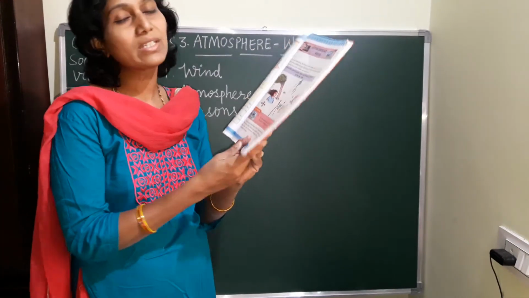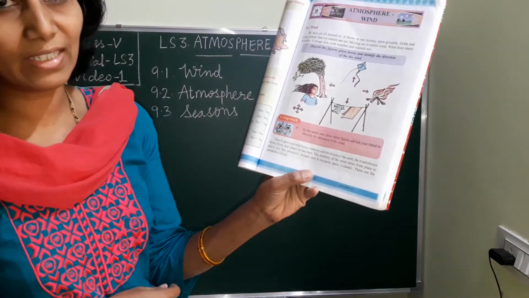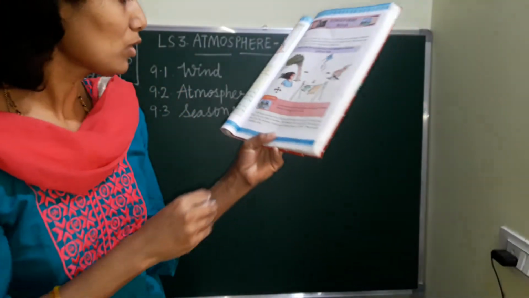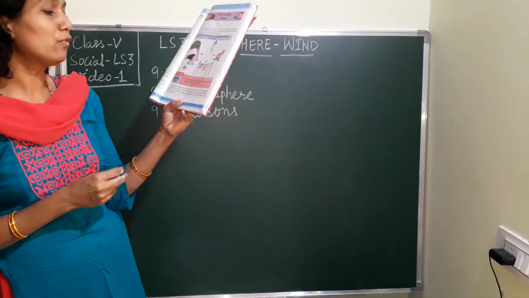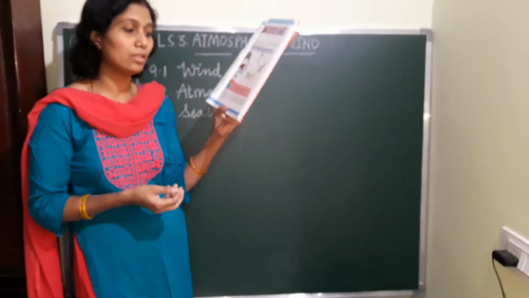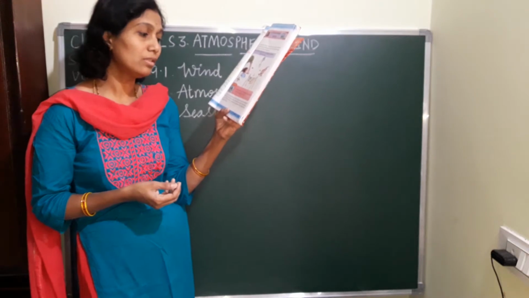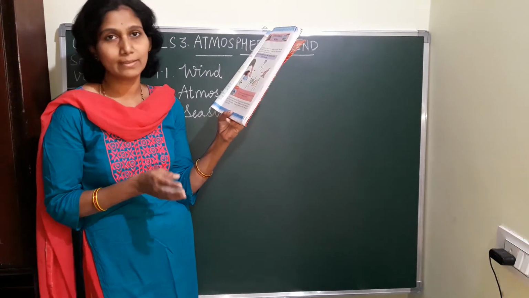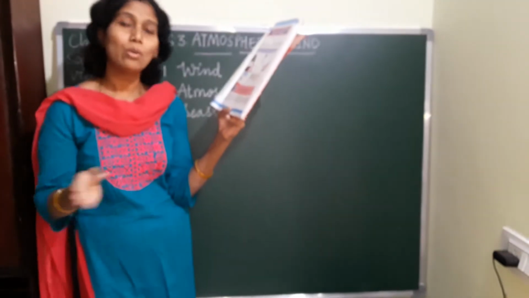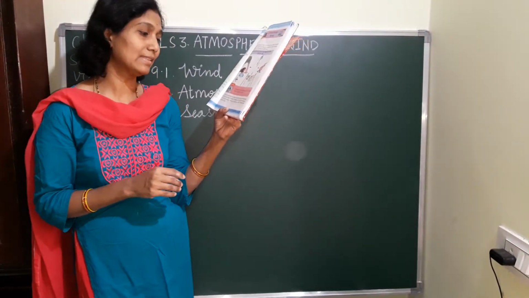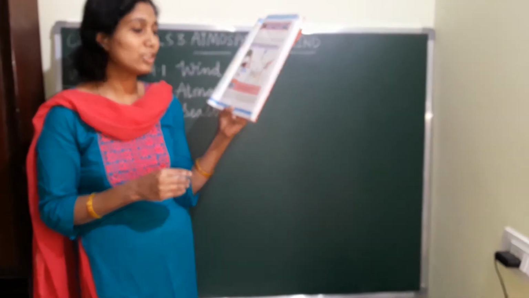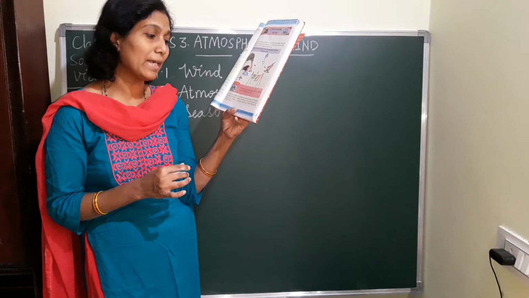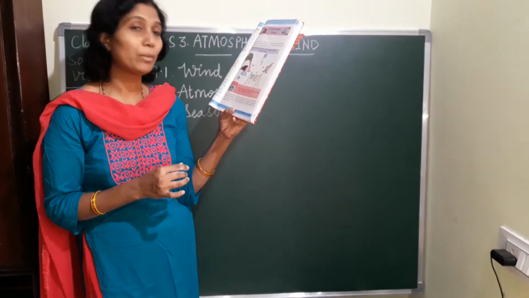Okay, see the pictures of the wind given here. Different directions are given in the pictures. See in this lesson, due to gravitational force, rotation and revolution of the earth, the wind always blows from one place to another place. The air moves from one place to another place. The intensity of the wind varies from place to place. Air has pressure, weight and it occupies space, volume. These are the properties of air.